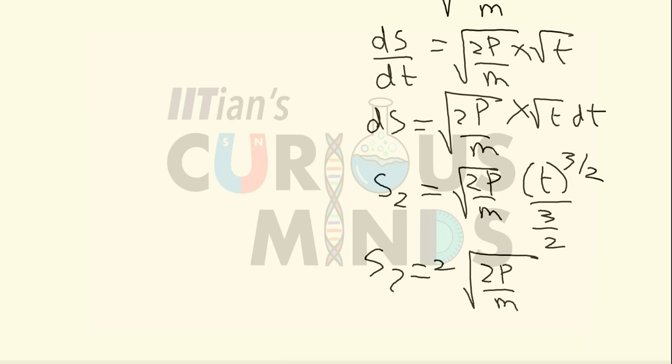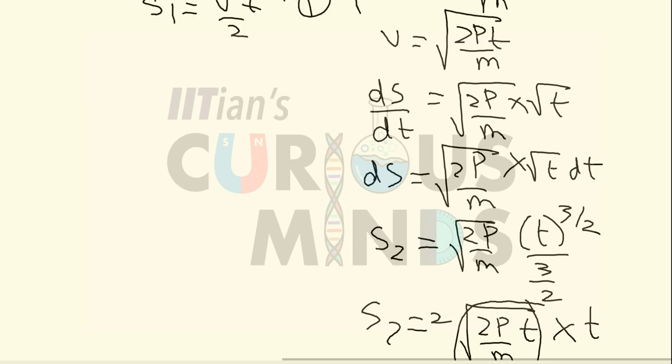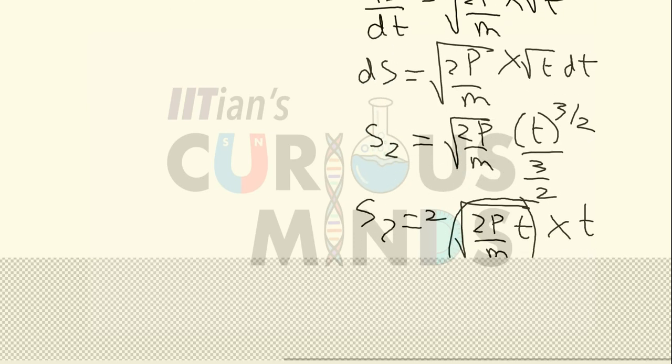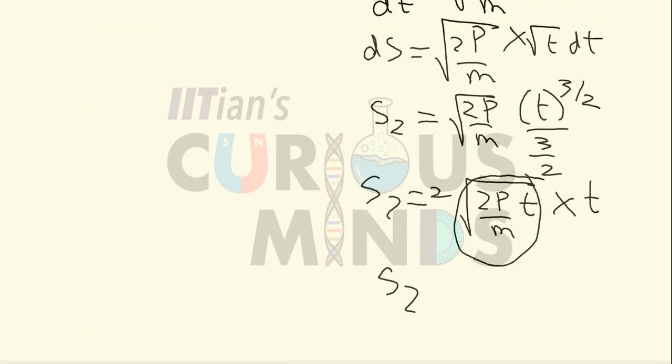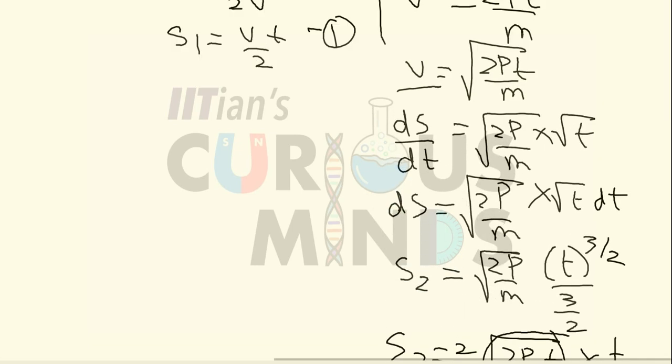t raised to 3 by 2 can be written as root t into t, that is, t raised to half times t raised to 1. Now if you concentrate on this part, root of 2pt divided by m is the velocity. So basically s2 will be equal to 2 times velocity into t divided by 3. This is s2, and this is s1.